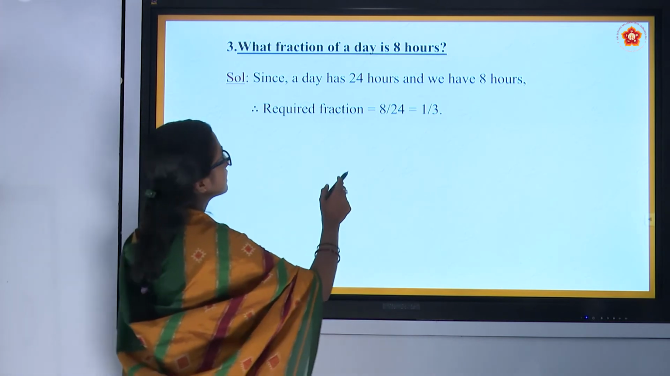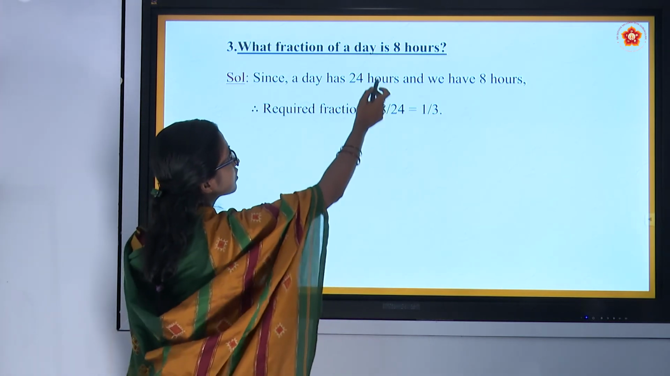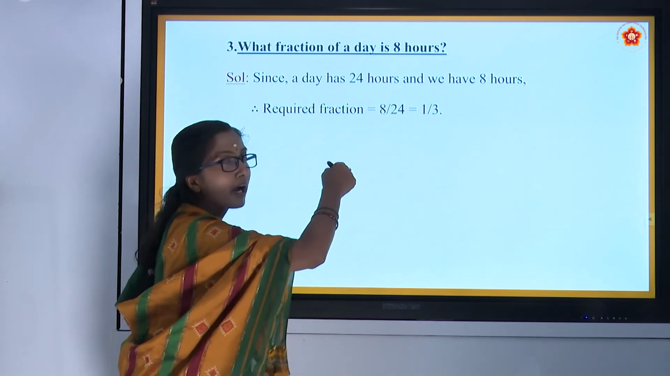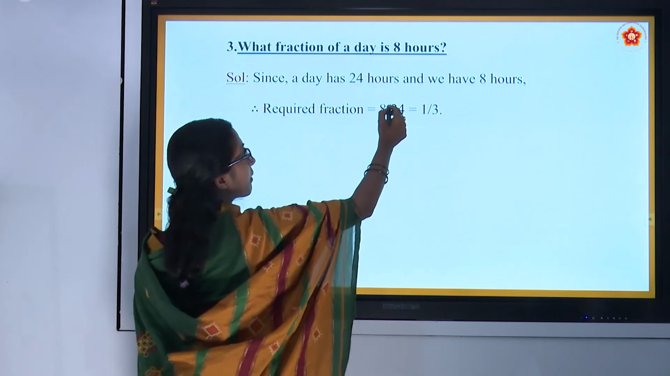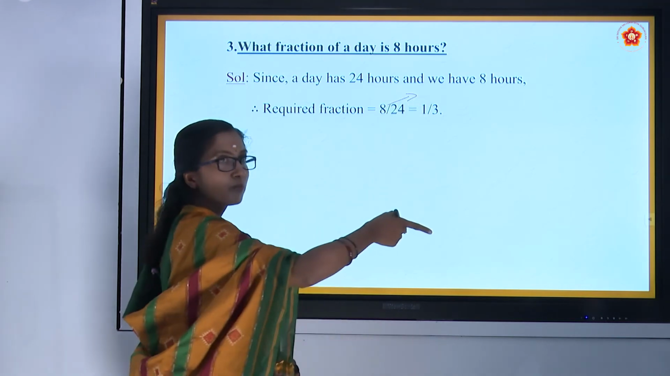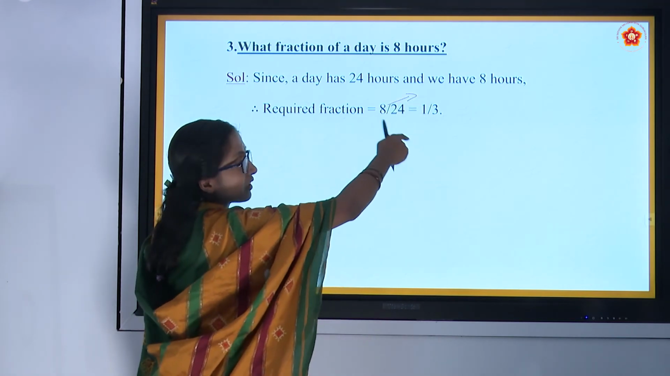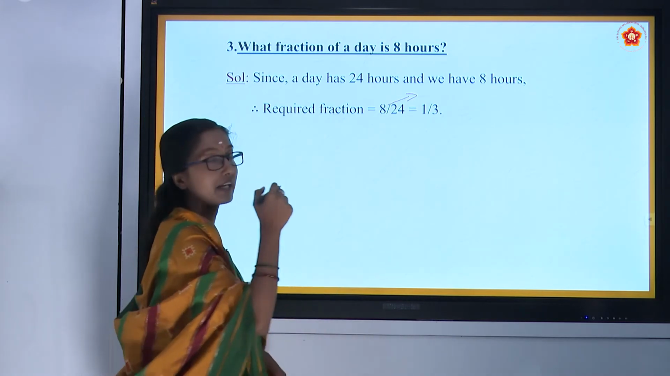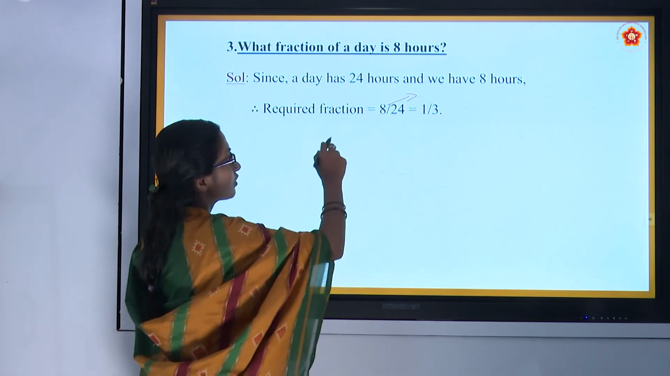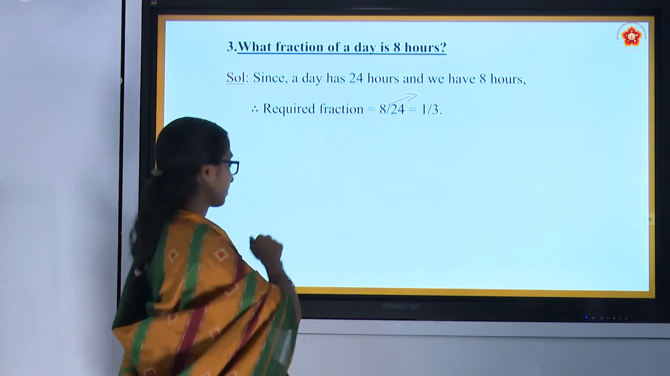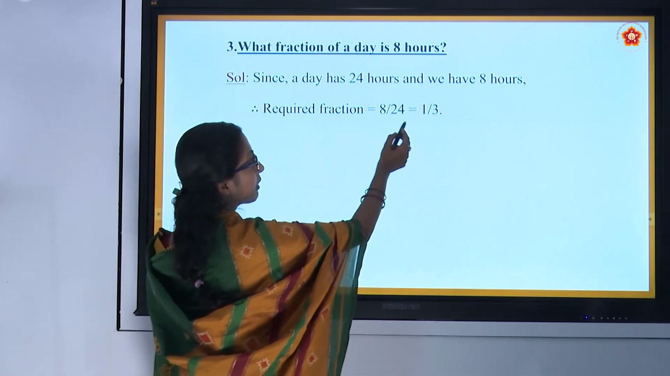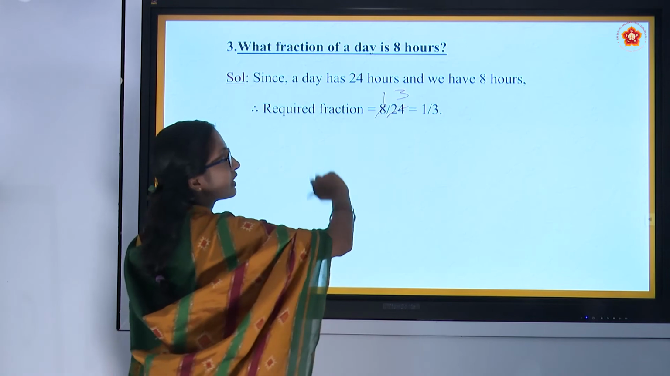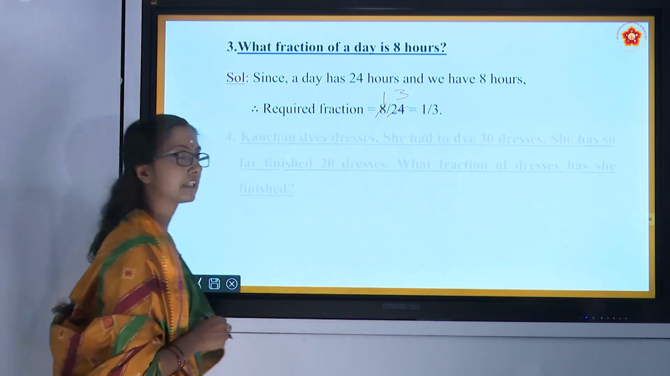The required fraction is 8 bar 24, or 8 divided by 24. We call this bar the fraction bar or dividing bar. So the dividing bar or fraction bar can be read as 8 by 24. 8 ones are 8, 8 twos are 16, 8 threes are 24. That is 1 by 3.